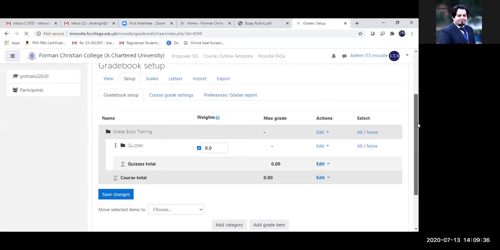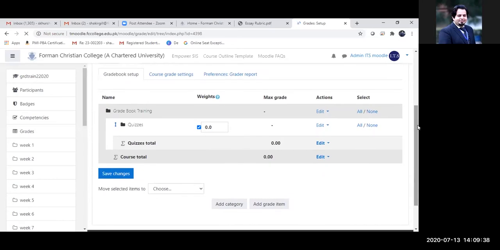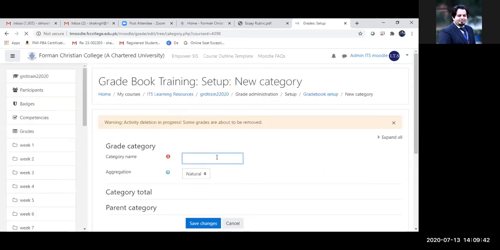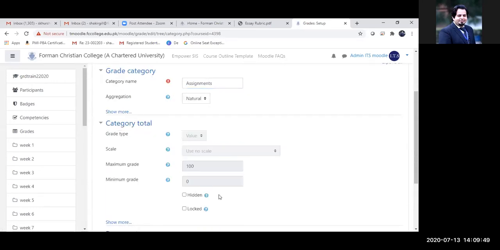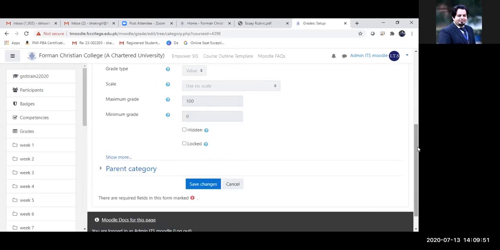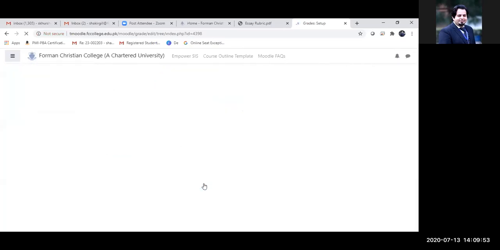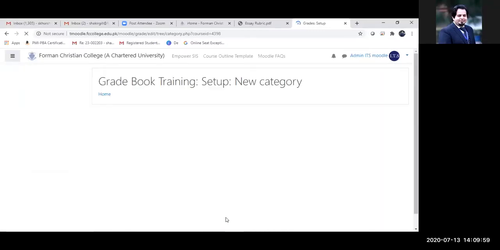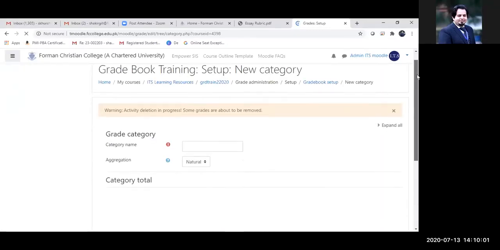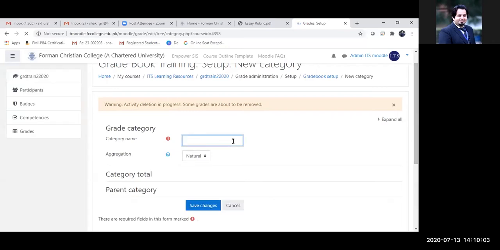So there we are. We have the category of quizzes. In a similar way, I'm going to create a category of assignments. There, save changes. And then I'm going to create another category. I'm going to call it forums.